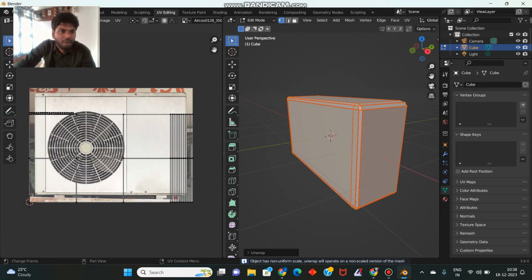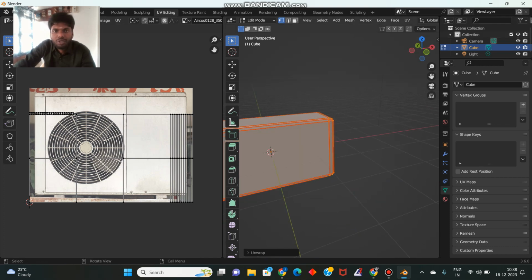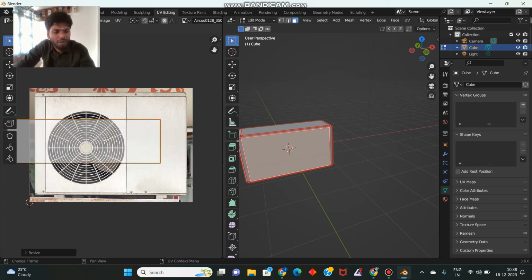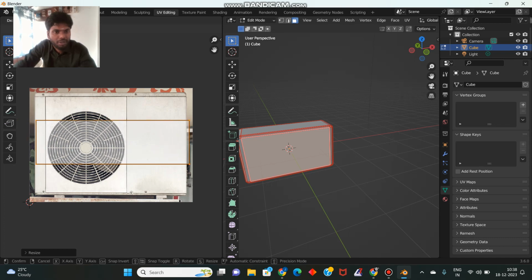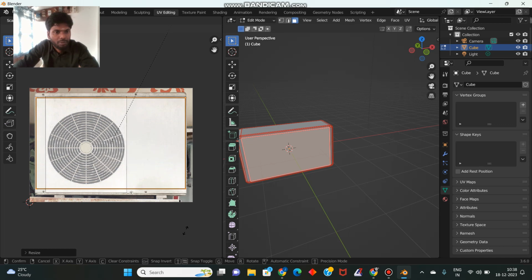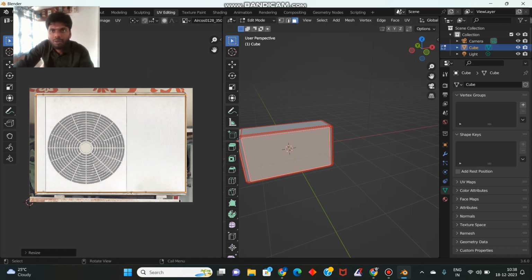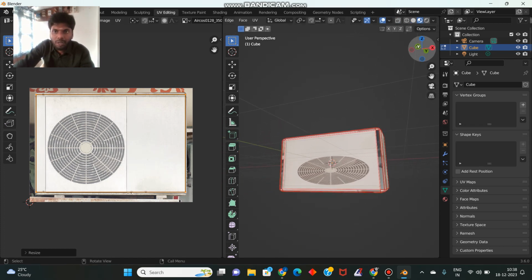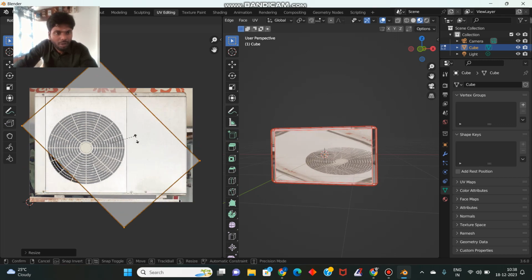In this tab, everything is unwrapped. After that you choose the area. I will choose this area, which is my front portion. I will adjust it and paste that image. Simple work. You choose the material tab and it shows here. Yeah, it's not good properly. I will rotate that object.